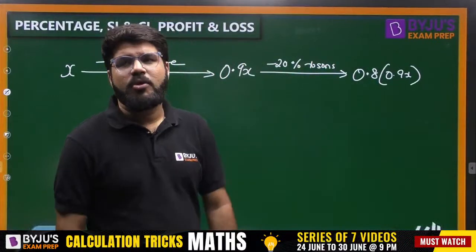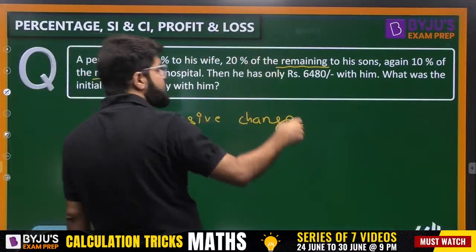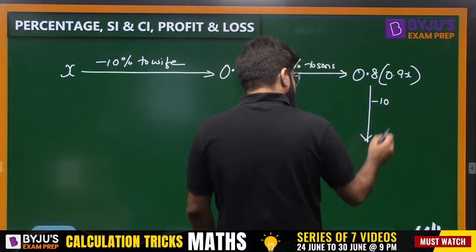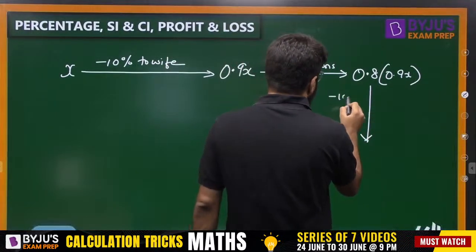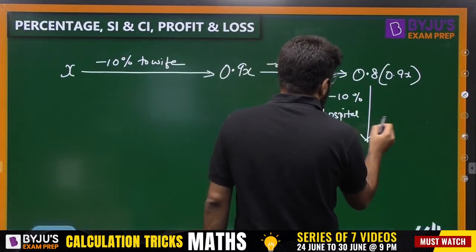80% of 0.9x. Now, again 10% of the remaining to a hospital, as a charity, you can say. So minus 10%, to a hospital, right?